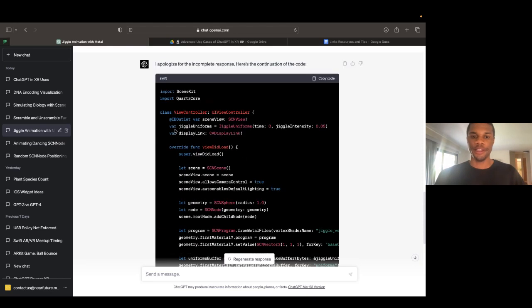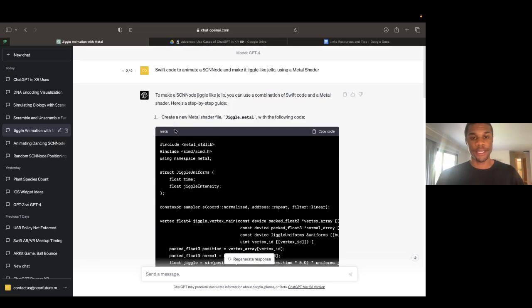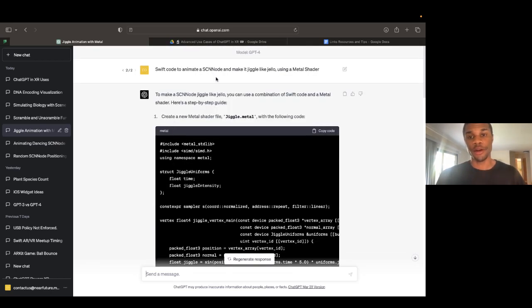Similarly, we have the metal. So metal, again, this is referring to a shader. And again, if you're not really privy to these things, if you're not aware of them, this may seem, not even may seem, this is an advanced topic. But I will say again, GPT is making it really simple here.